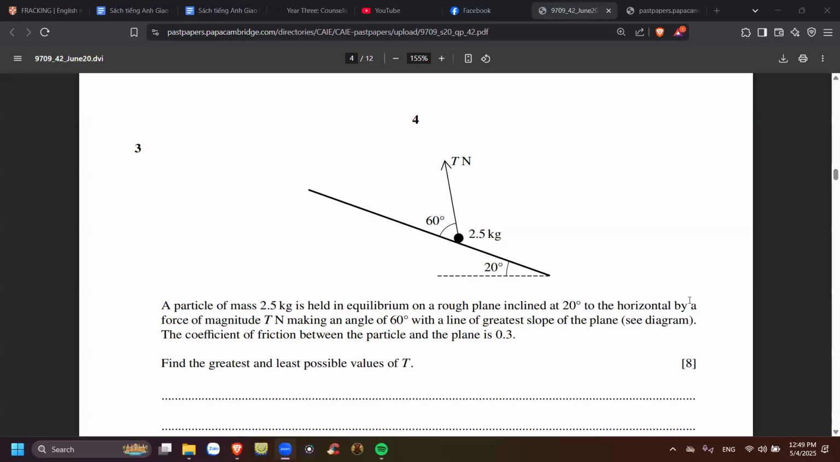All right, let's do past paper, May, June 2020. Question number 3. Try to finish this paper today, I think.